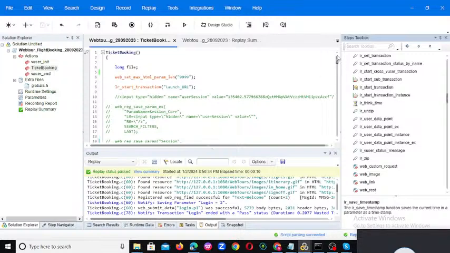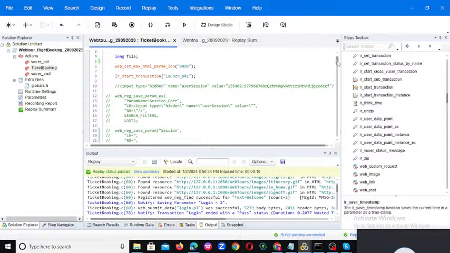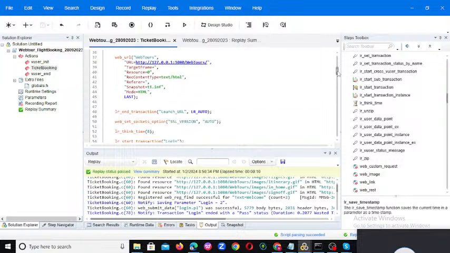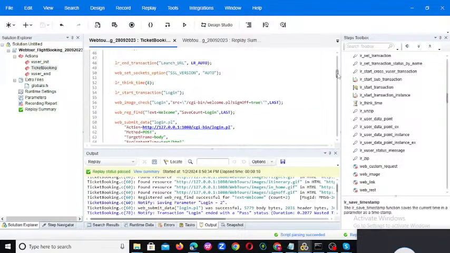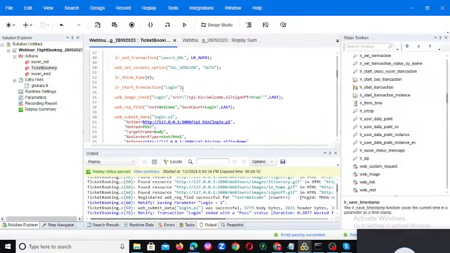So these are the LR and web functions. For example, we have written this web reg find, right? I also want the pass condition. Okay, web functions and LR functions are completed. Now I am giving one more example. Web reg find will be there, and I want the checkpoint pass or failed condition. From that point of view, we need to write some if else condition.